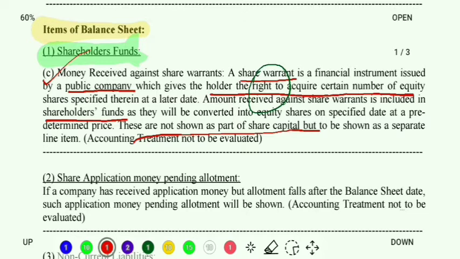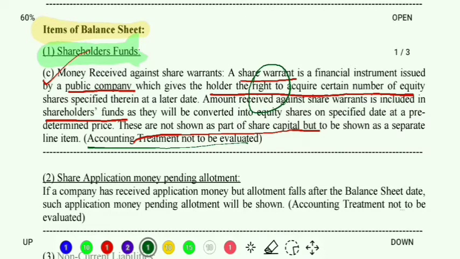Now there is a very important line written over here: accounting treatment not to be evaluated. According to your CBSE guidelines, there are certain items, or headings or subheadings rather, in the balance sheet over which the accounting treatment will not be asked in the examination.